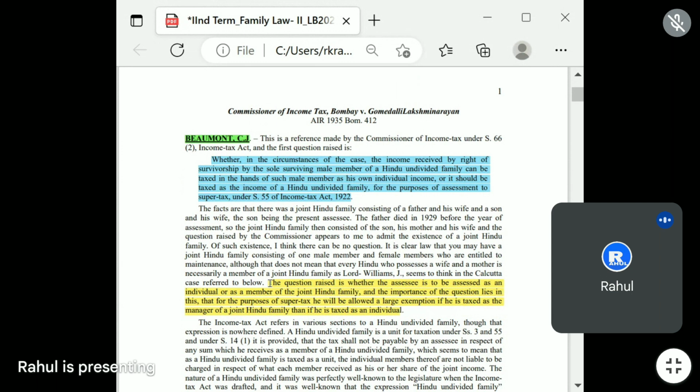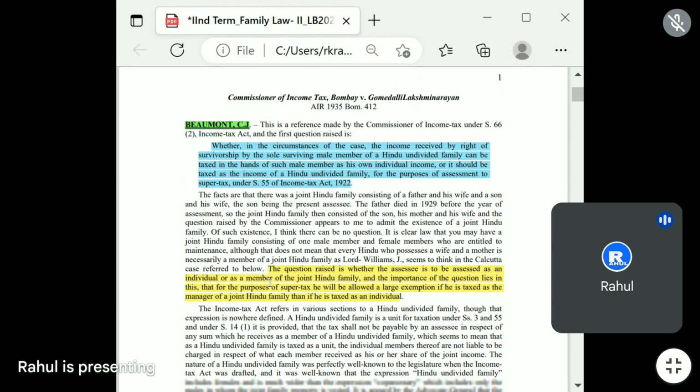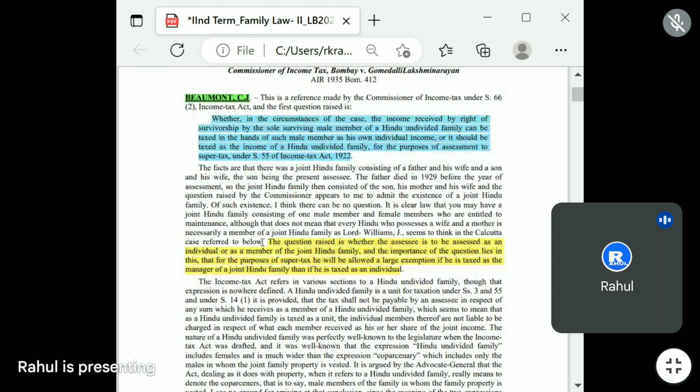You can see in the first paragraph there is also a question, the question raised is whether the assessee is to be assessed as an individual or as a member of a joint Hindu family.